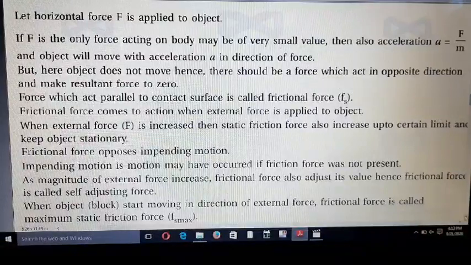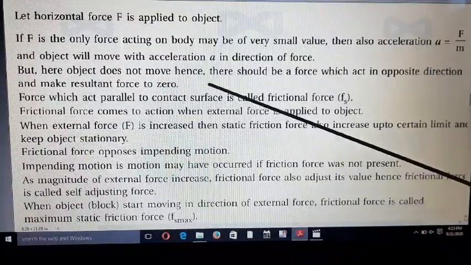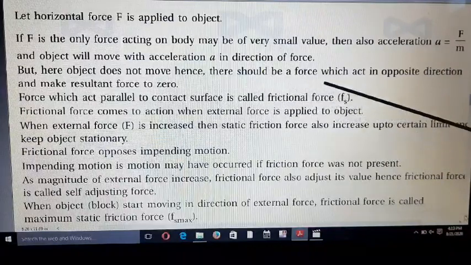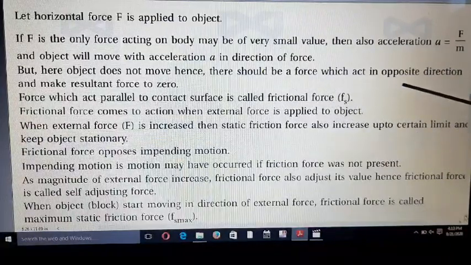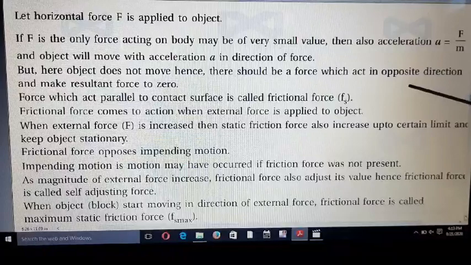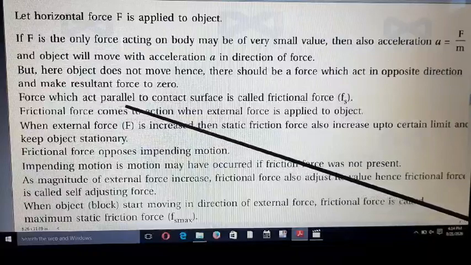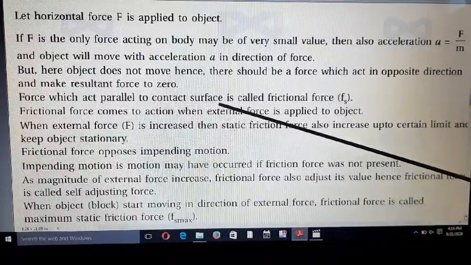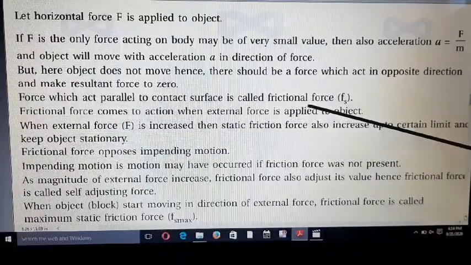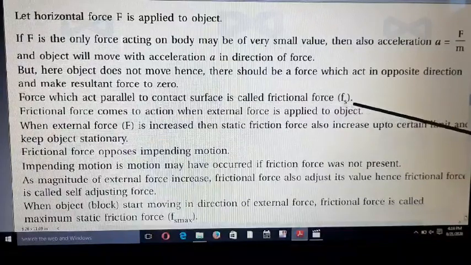But here the object does not move, hence there should be a force which acts in the opposite direction and makes the resultant force 0. The force which acts parallel to the contact surface is called frictional force. It is denoted by Fs.